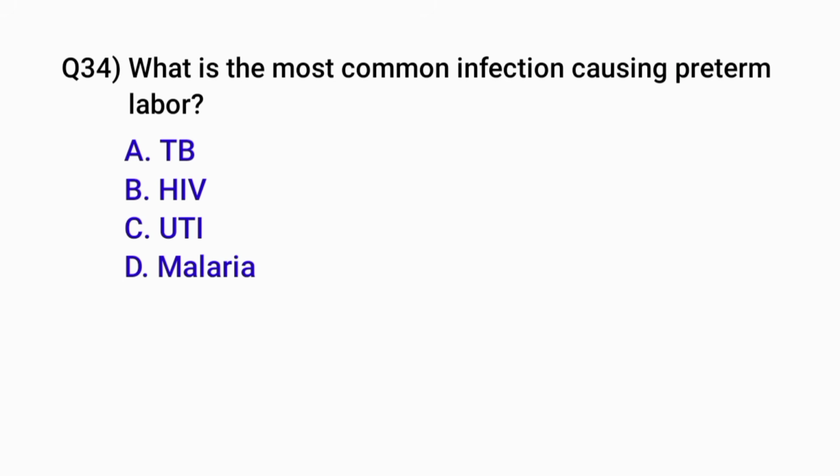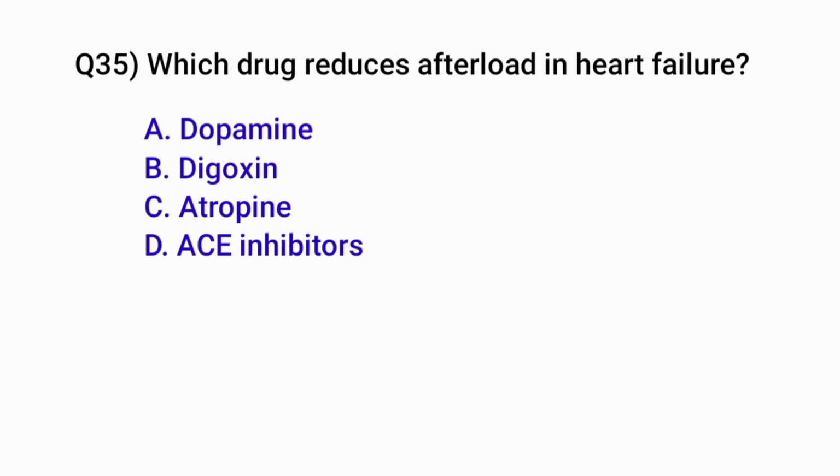Question number 34. What is the most common infection causing preterm labor? Correct option is C. UTI. Question number 35. Which drug reduces afterload in heart failure? Correct option is D. ACE inhibitors.